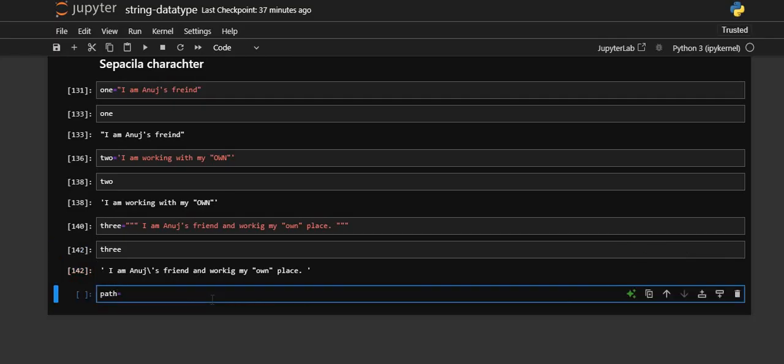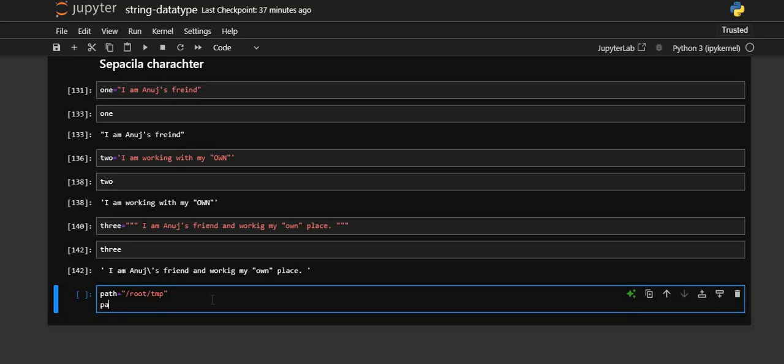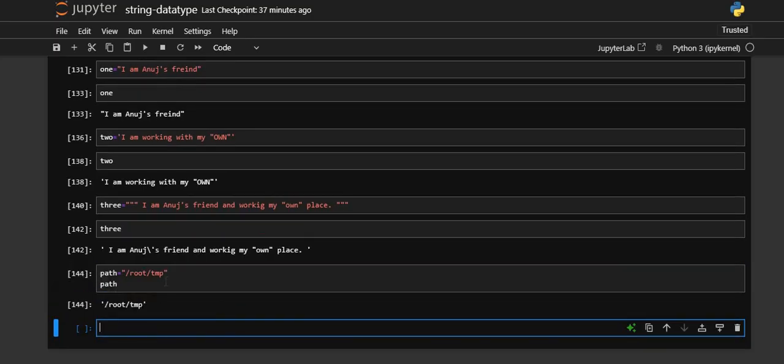But apart from that, if you need to print, let's say, path equal to slash root, okay, slash temp, like that, and if I print the path, it is printing, that is fine.